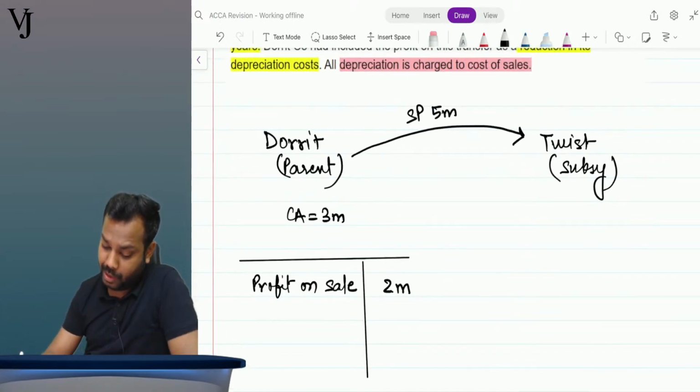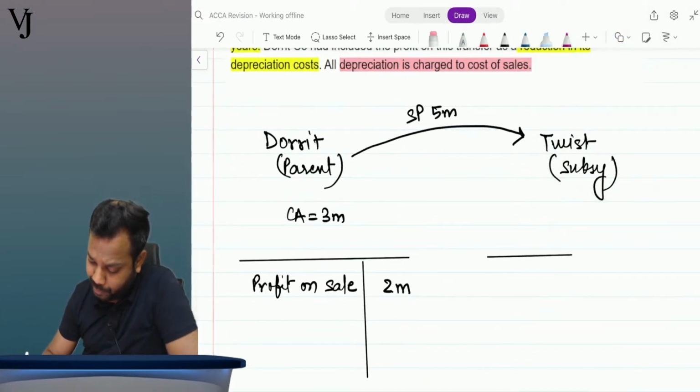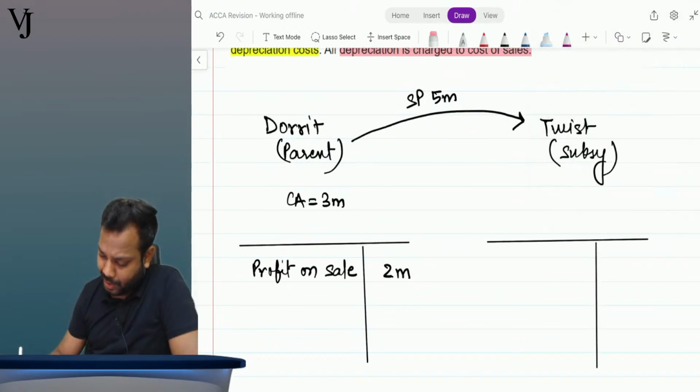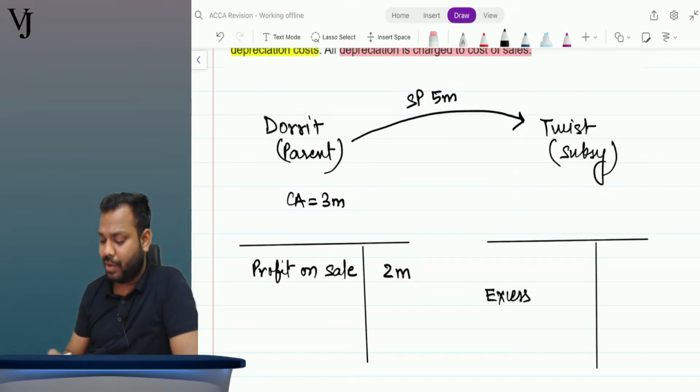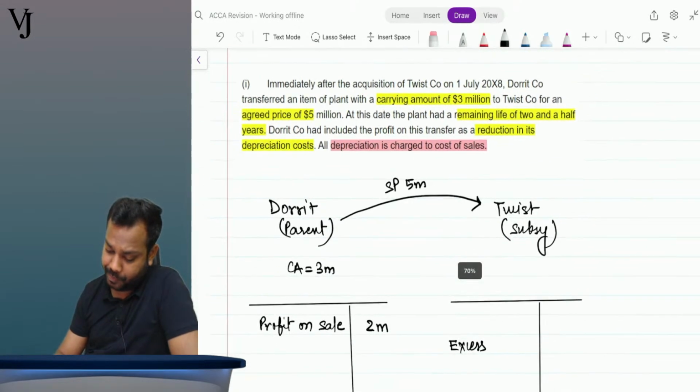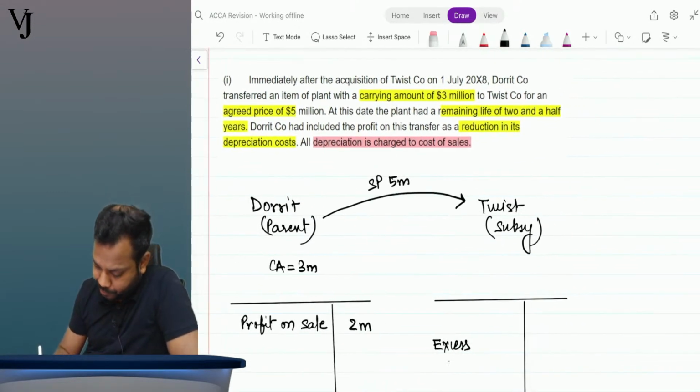The Twist company would have recorded excess depreciation for this 2 million. The life was 2.5 years, and in the current year we have spent only half a year, right?